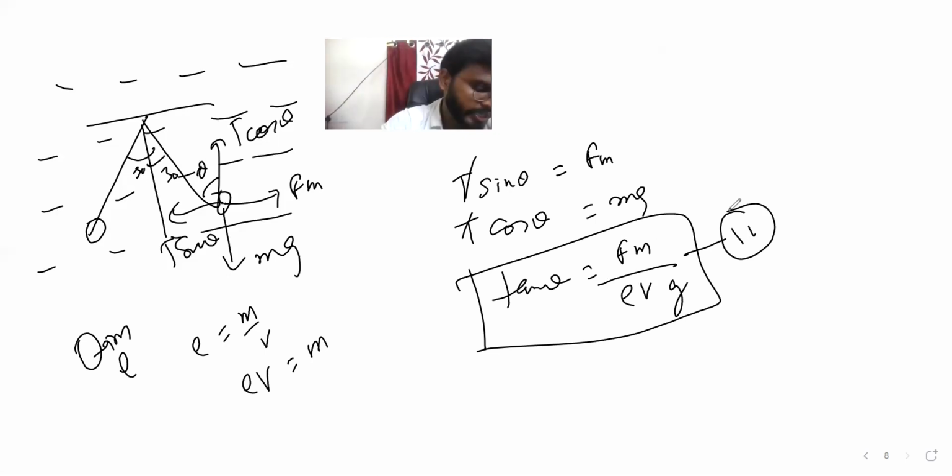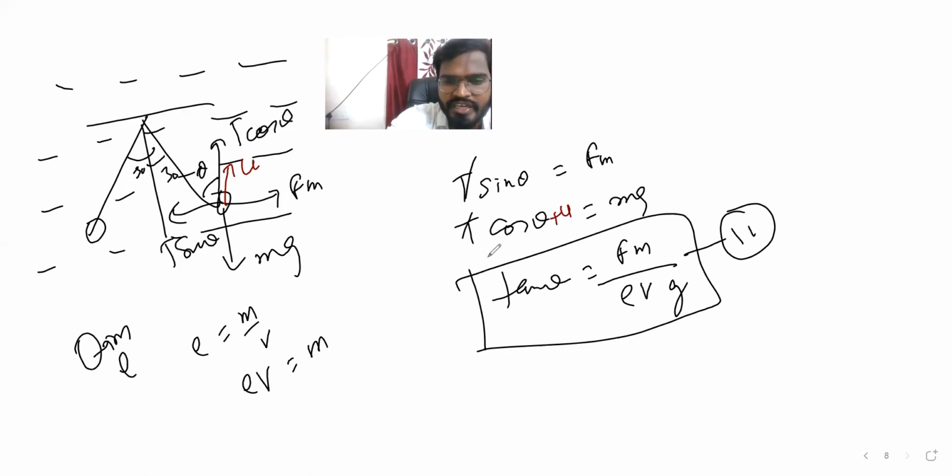Now the problem here is one more thing which you'll have to consider, that is buoyant force will also act, that is also upthrust force, that is U, right? So T cos theta plus U will be there, so this will come in this direction.